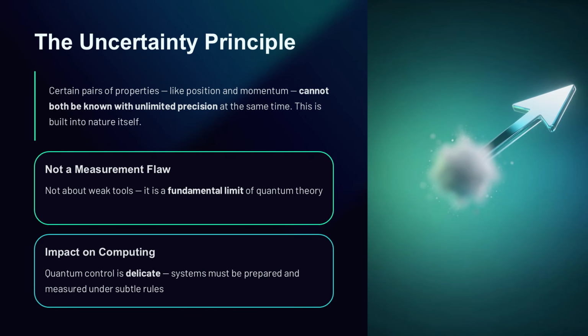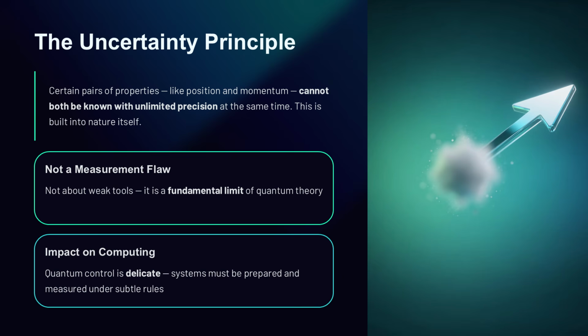Another famous idea in quantum physics is the Heisenberg uncertainty principle. People often misunderstand this idea and think it means science is sloppy or that measurement tools are weak. That is not the point. The uncertainty principle tells you that certain pairs of properties, such as position and momentum, cannot both be known with unlimited precision at the same time. This is not just a technical limitation. It is built into the structure of quantum theory.